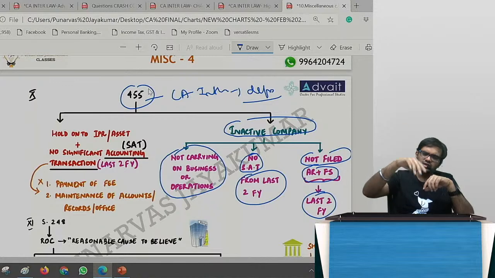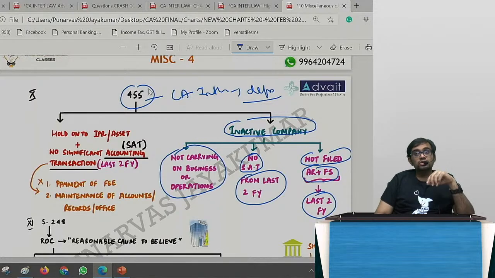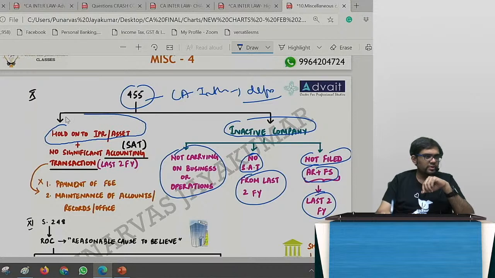So suddenly if I come to the government and say, sir, this brand new idea of Ola Cabs I've got, I have the intellectual property also with me, but I need a couple of years to build this. So I need some time. Can you please start my company as a dormant company? Government will agree to it because you can now hold on to an intellectual property right. Plus, it should not have had any significant accounting transaction.